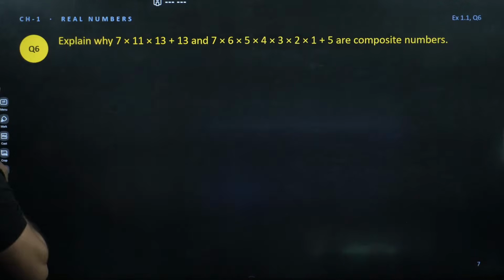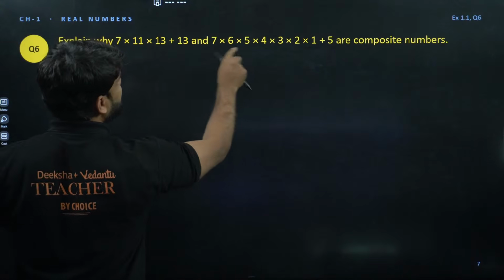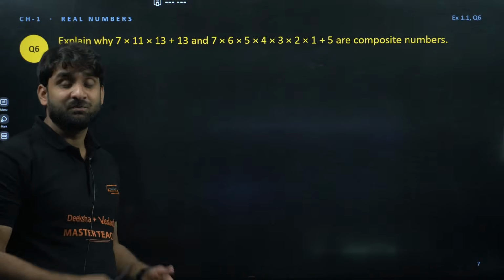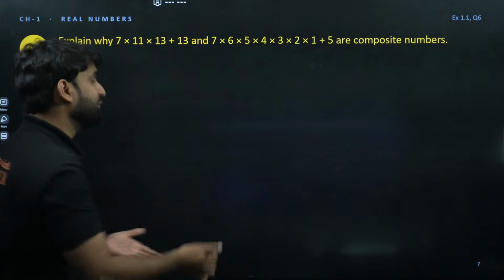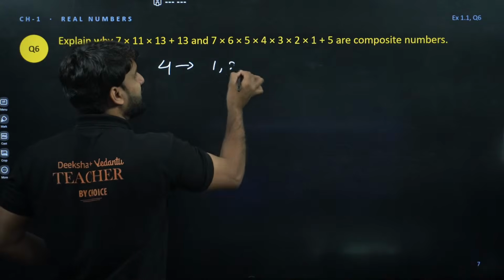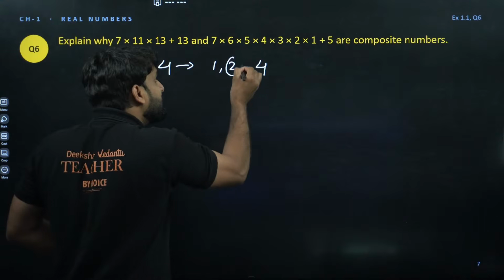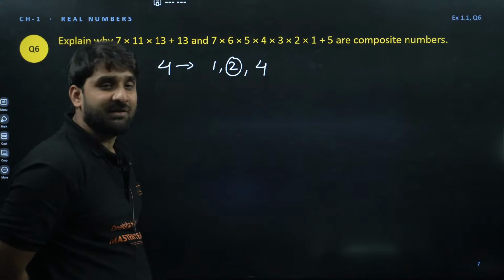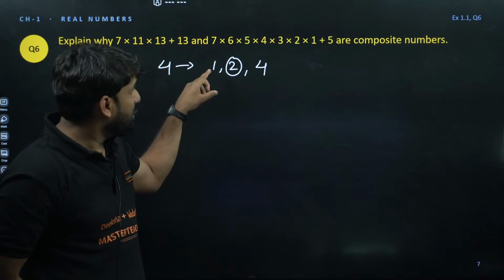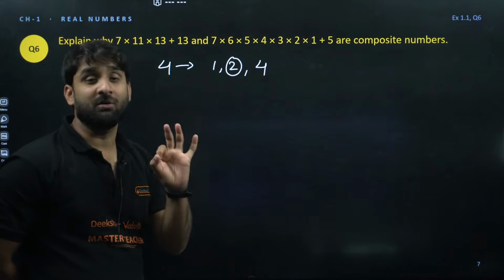Okay, moving ahead. Look at the question. Explain why 7 into 11 into 13 plus 13 and this are composite numbers. Do you know composite numbers? The number which has more than 2 factors. So the first composite number is 4, because 4 can be divided by 1, by 2, and by 4 also. 2 is the extra factor.